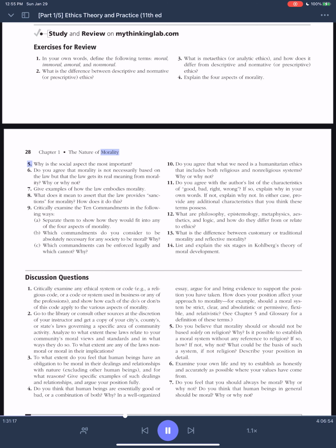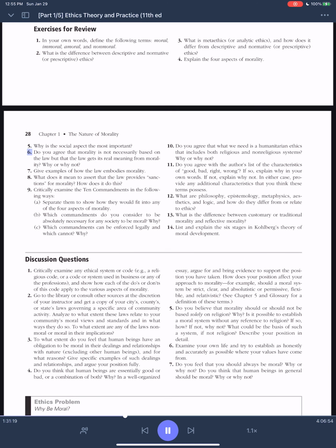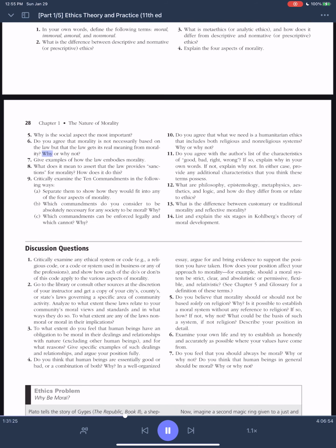Chapter 1, The Nature of Morality. 5. Why is the social aspect the most important? 6. Do you agree that morality is not necessarily based on the law but that the law gets its real meaning from morality? Why or why not?